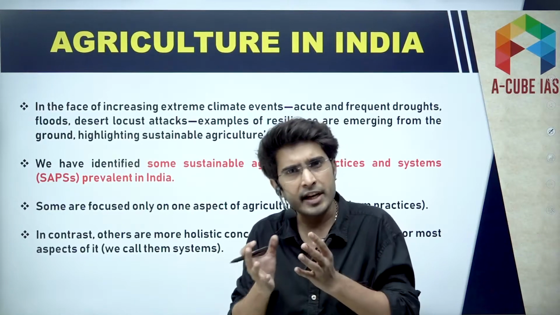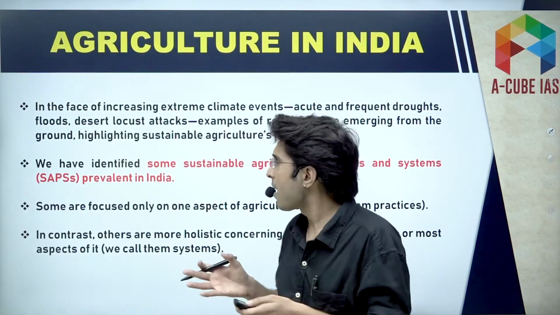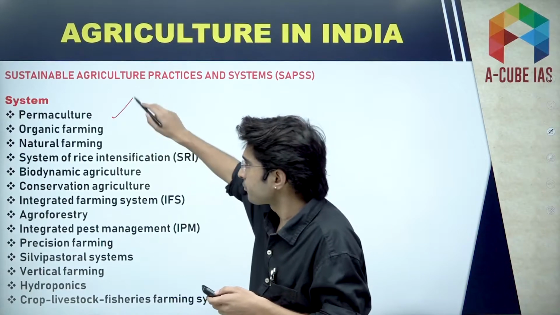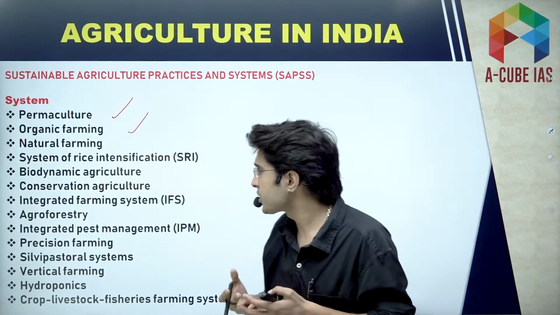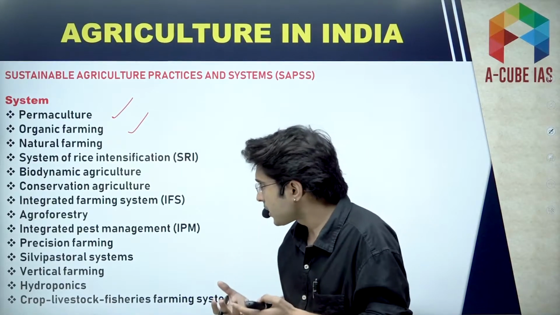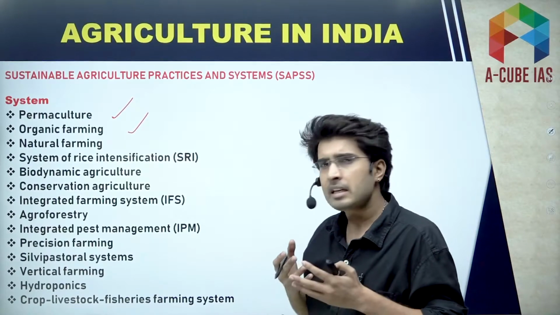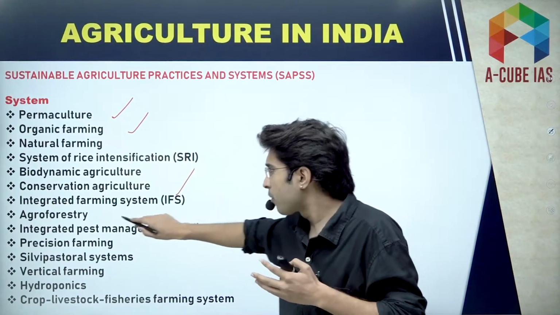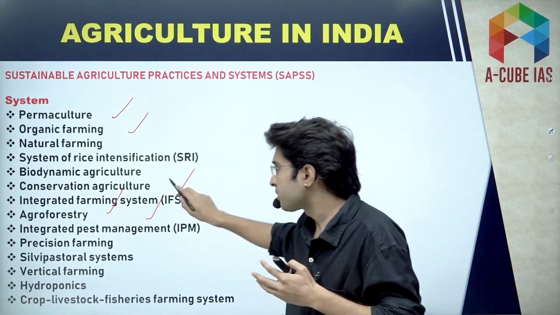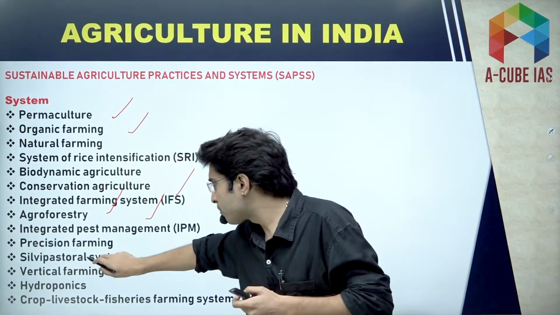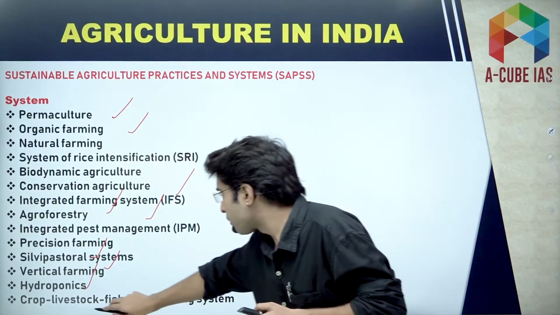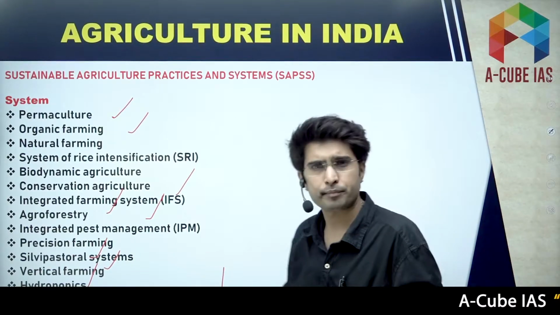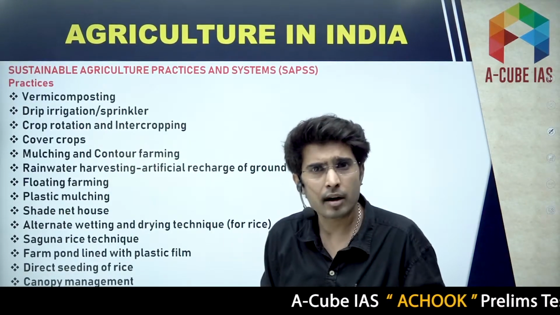Now we'll study about some systems which are sustainable. We have permaculture, organic farming, natural farming, system of rice intensification. We have biodynamic agriculture, conservation agriculture, integrated farming system, agroforestry, integrated pest management, precision farming, silvipastoral systems, vertical farming, hydroponics, crop livestock fisheries farming systems. So let's start with permaculture.